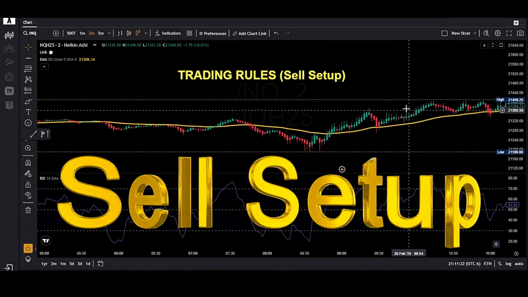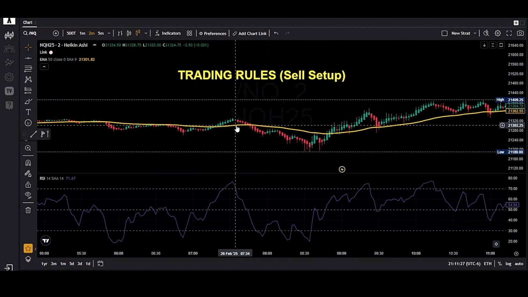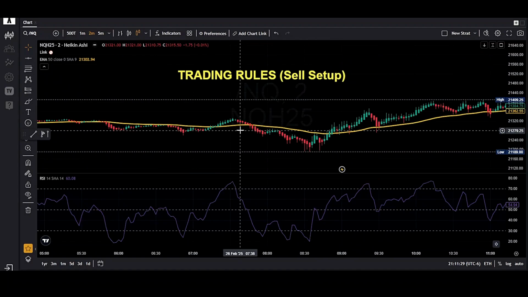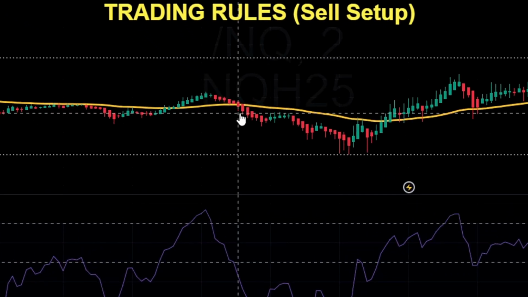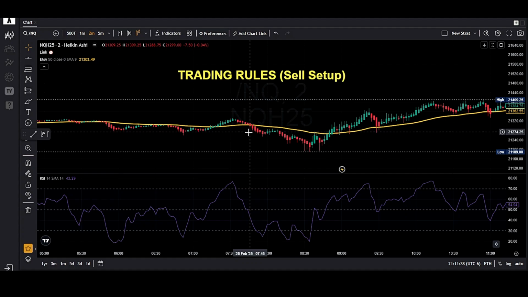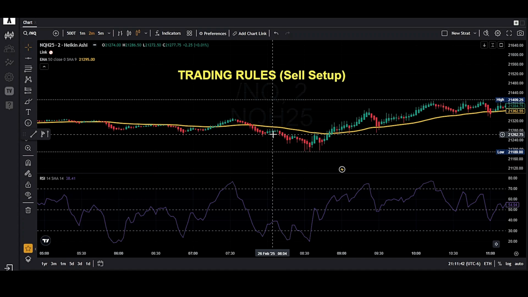So here are the trading rules for the sell setup. The first thing is a bearish Heikin-Ashi candle must close below EMA 50. Like over here, we do see this candle close below EMA 50. Now we have to wait for a bullish candle to form first, a pullback confirmation. We do see multiple bullish candles over here.